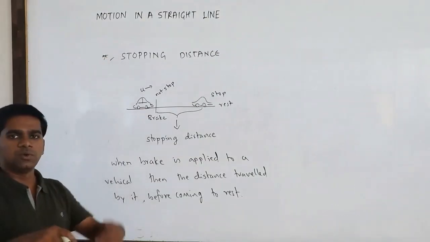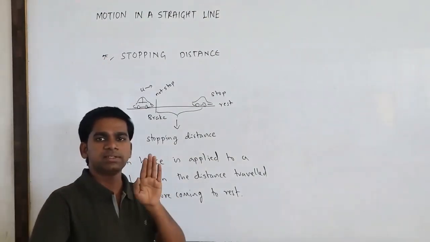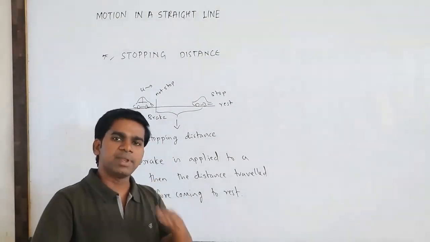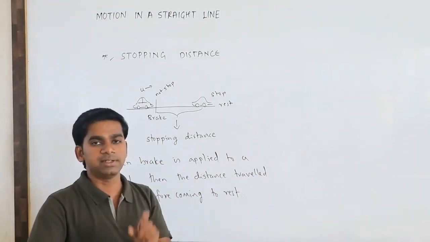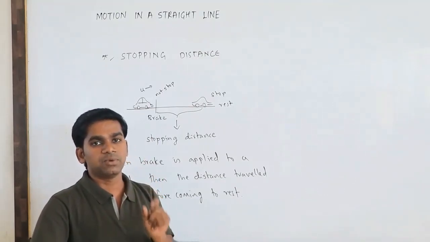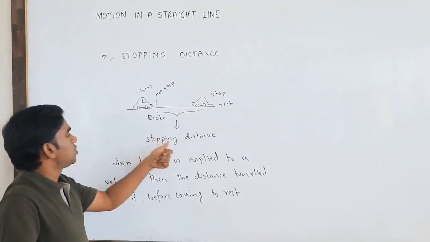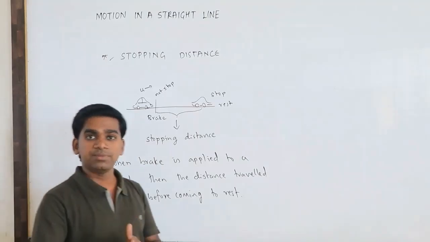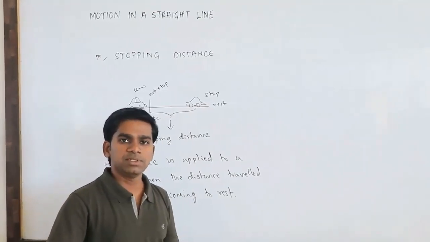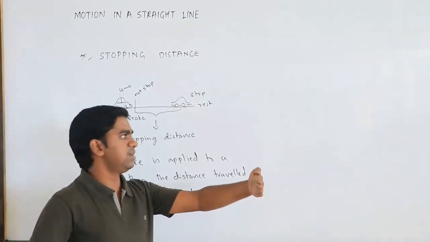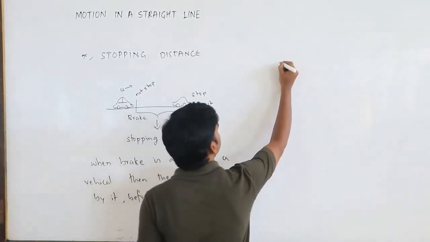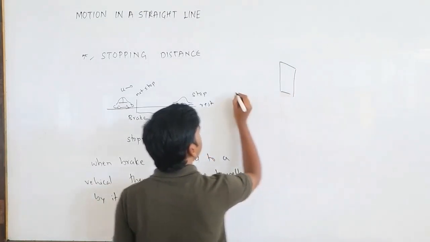Okay, so when the vehicle is moving, you will apply some brake. After applying the brake, how much distance it will travel before coming to rest, that distance is called the stopping distance. It's very important. Suppose there is a wall in front of you and your vehicle is here.